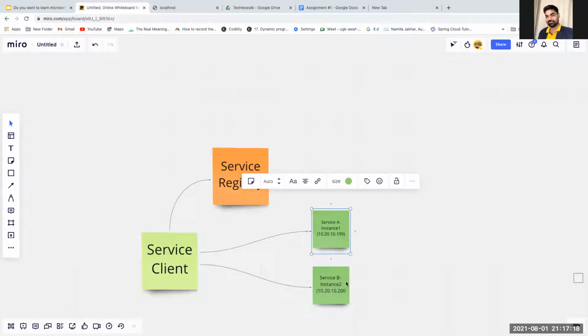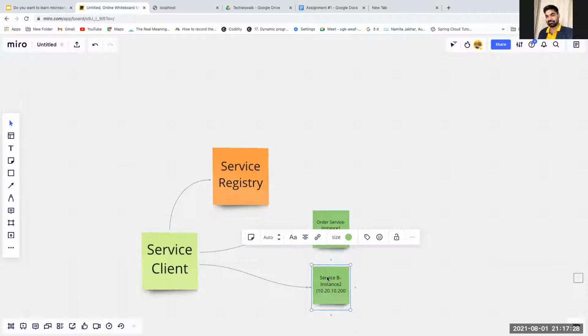Let's say you have service A and service B. I have edited it here directly, so service A or B might confuse you. Say you have an order service and, let's say, a shipping service. You can see my screen, right?